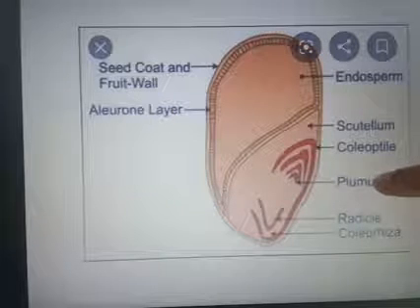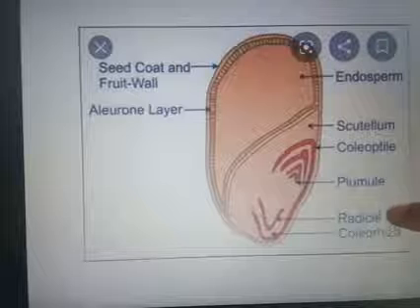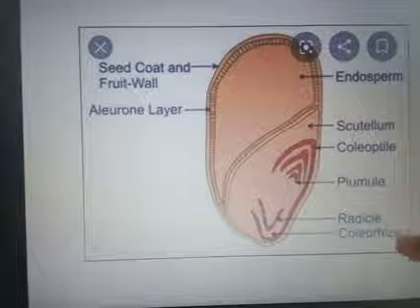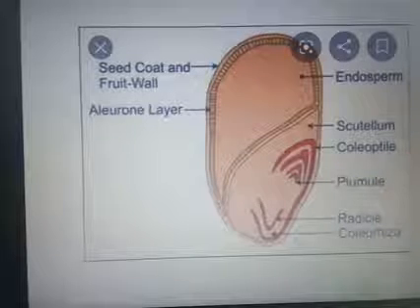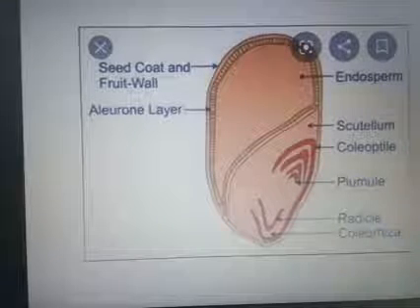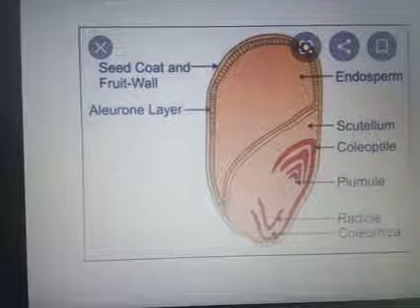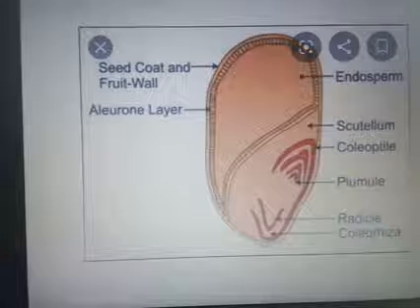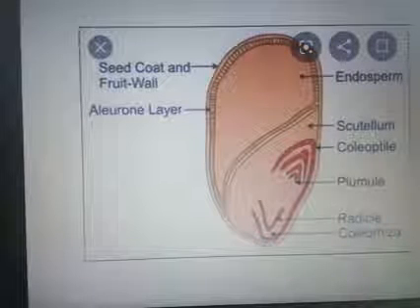Plumule means the shoot system is forming. Radicle means the root system is forming. This radicle is covered by a layer known as coleorhiza, and the plumule is covered by a layer known as coleoptile. From the plumule the shoot system forms, and from the radicle the root system forms.